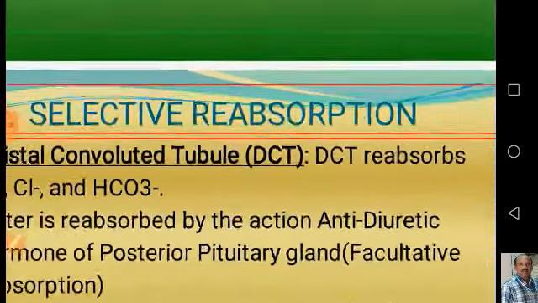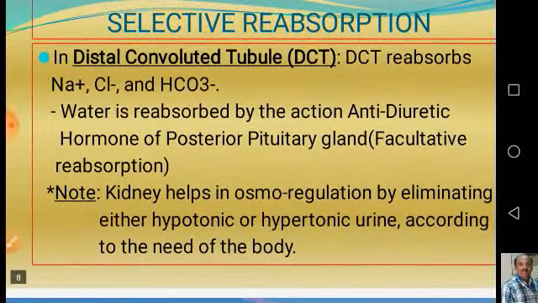Now coming to the distal convoluted tubule. The distal convoluted tubule, along with the collecting duct, actively reabsorbs some sodium from the filtrate and in exchange excretes some potassium in the urine.